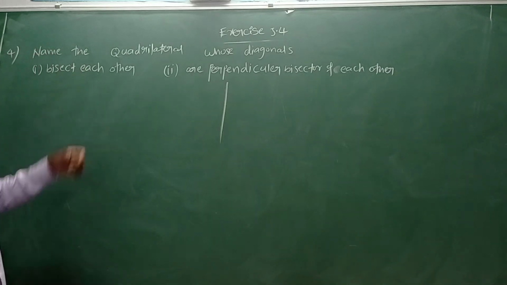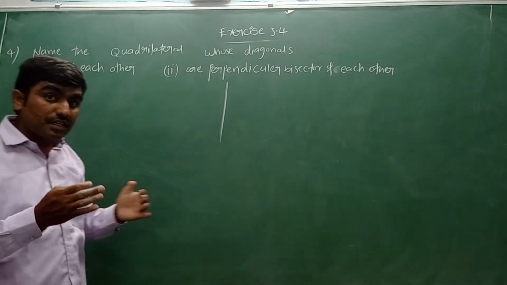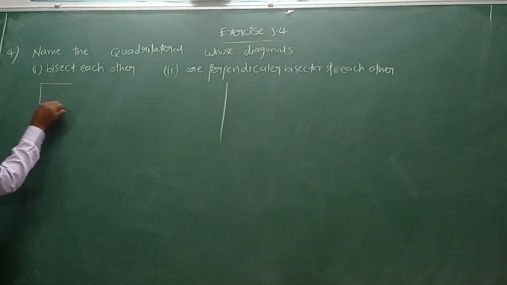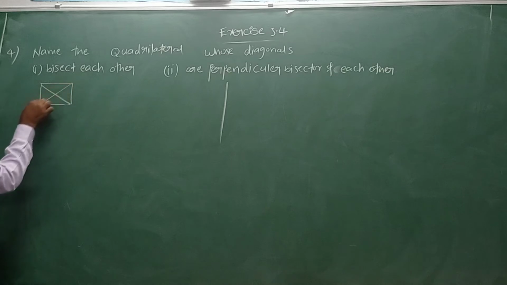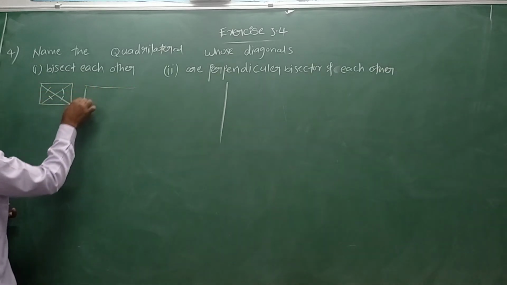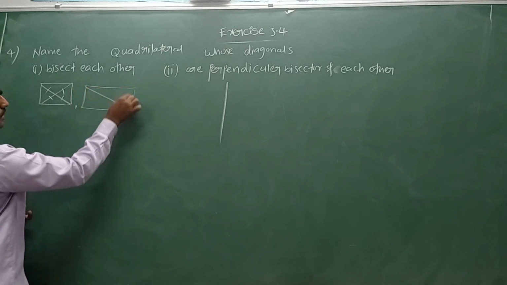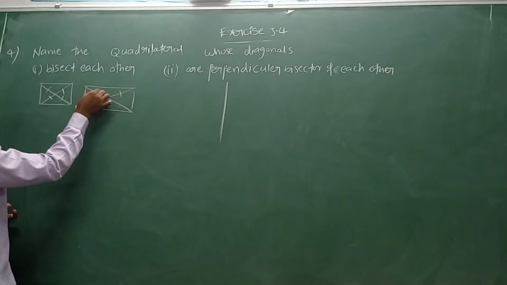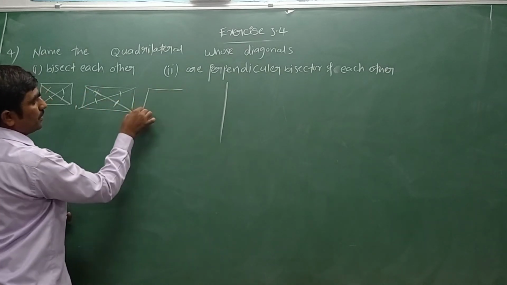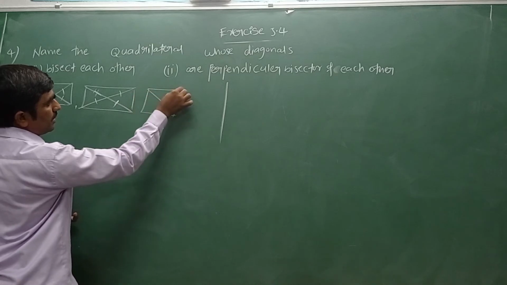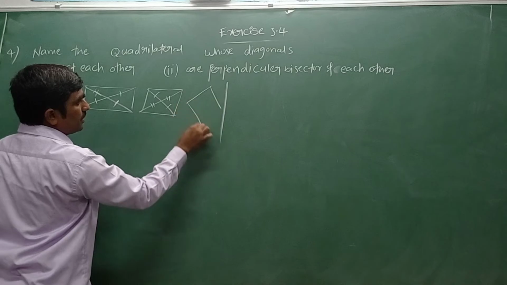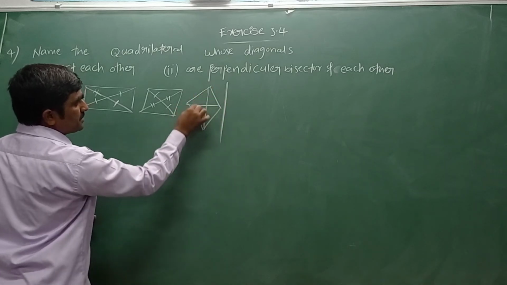In which type of quadrilateral can we see diagonals bisect each other? In square we can see that diagonals bisect each other. In rectangle also, in parallelogram also, and even in rhombus also we can see that diagonals bisect each other.